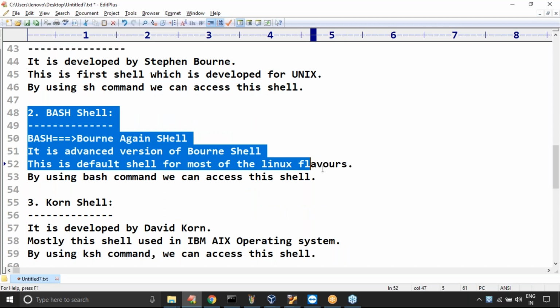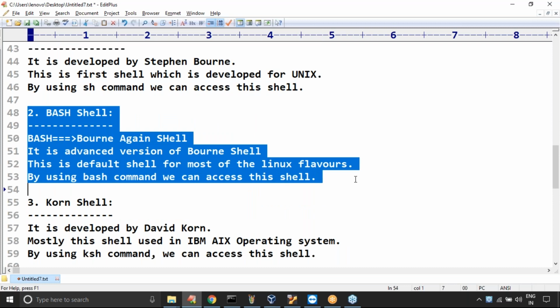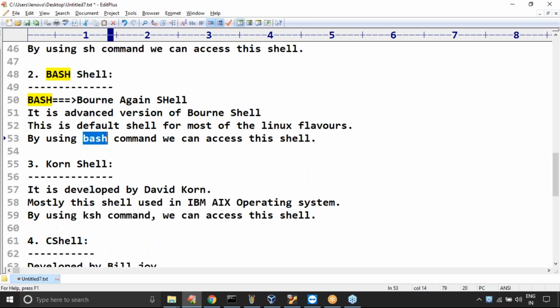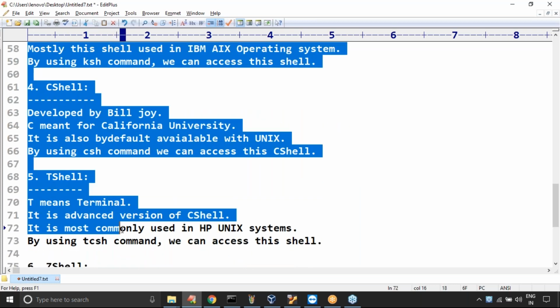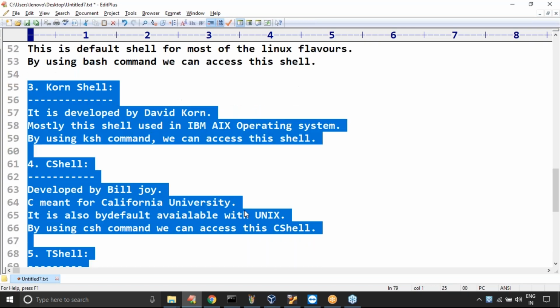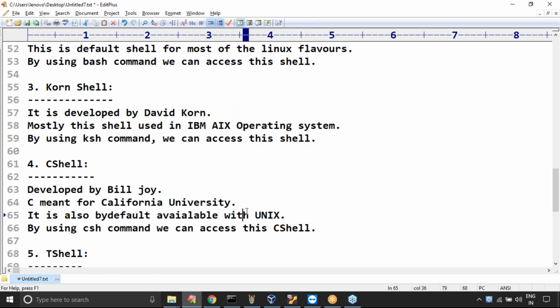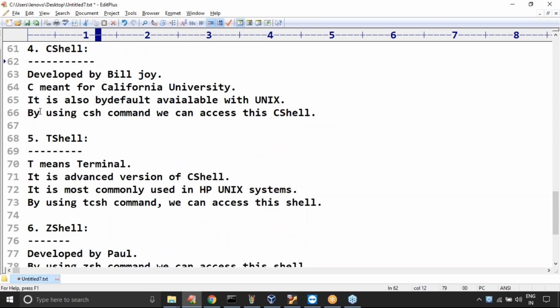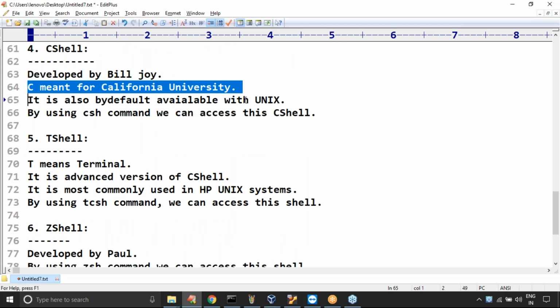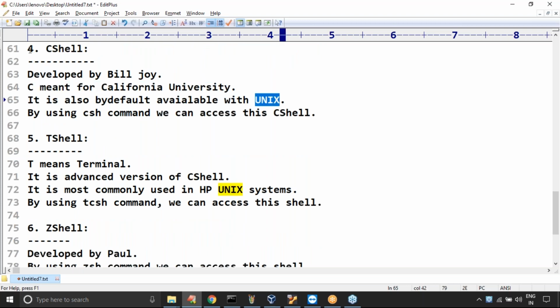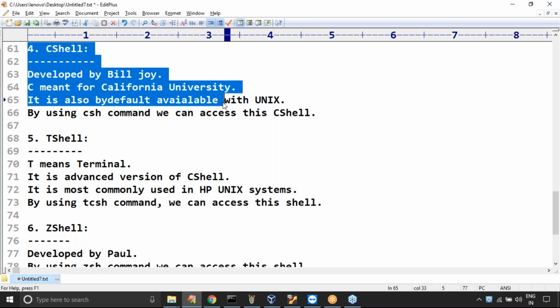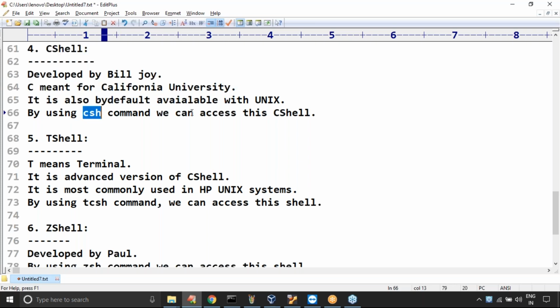Next, Bash is a bit advanced version, Bourne Again shell. It is the default shell for most Linux flavors. By using the bash command, we can access this shell. The remaining ones I covered just for awareness, we are never going to use them. Remember that, sir. Korn shell is developed by David Korn. It is most commonly used on IBM AIX operating systems, and we access it with the ksh command. Next, C shell, where C means California University. It is available by default with Unix. After Bourne shell, this is what was developed, sir. By using the csh command, we can access this shell.